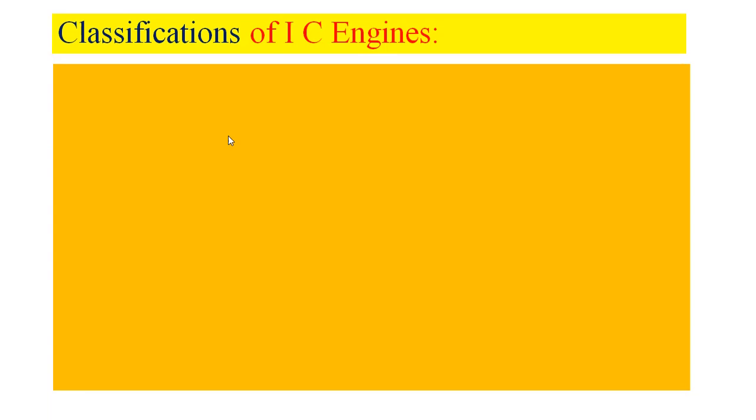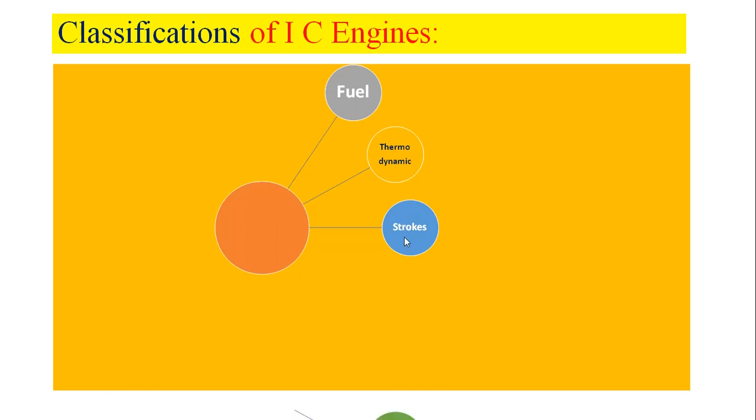Let us look into what are the important classifications of internal combustion engines. Internal combustion engines can be classified in many ways. Based on the type of fuel used, we can make the classification of IC engines. Based on thermodynamic principle or the principle of working, IC engines can be classified. Based on the number of strokes required to run the engine, they may be classified.